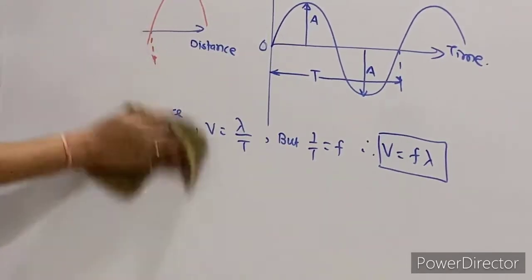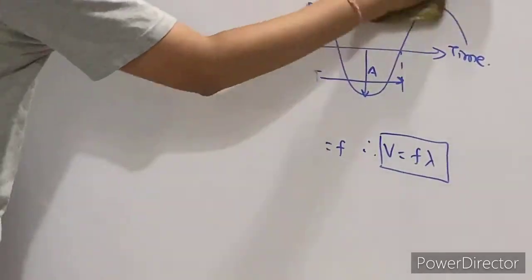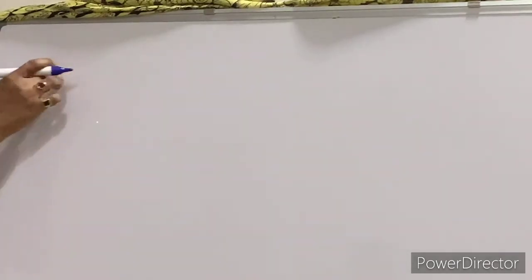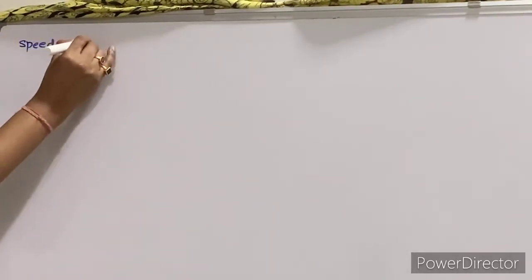Now check the next one. From here we will go with speed of sound. There are various formulas to find the speed of sound.